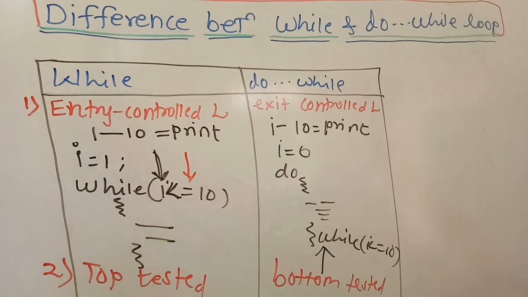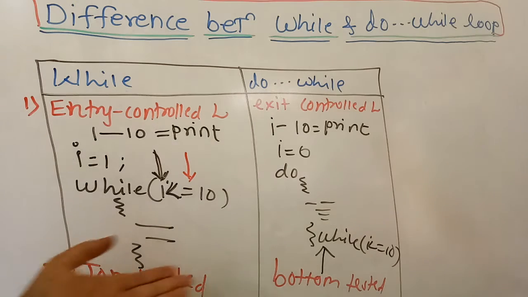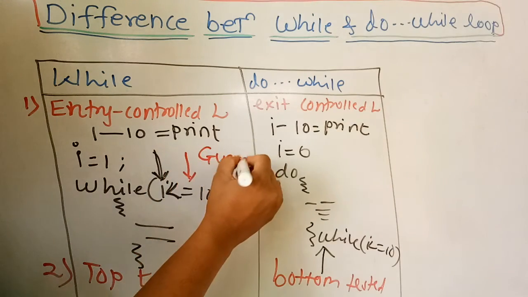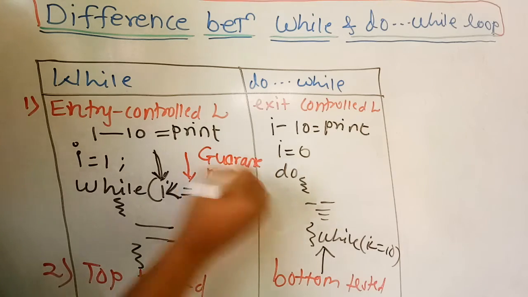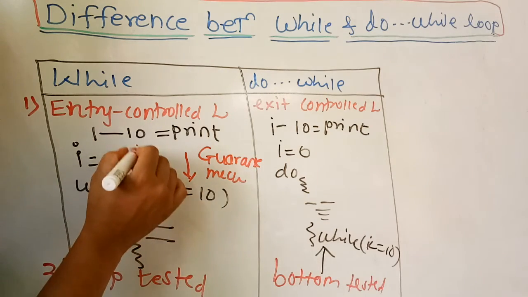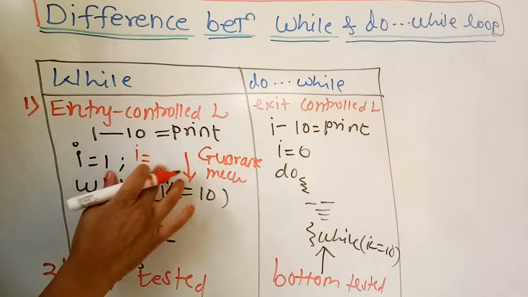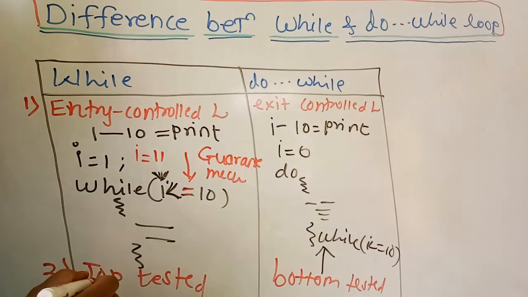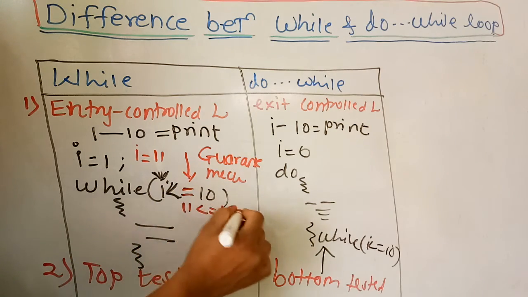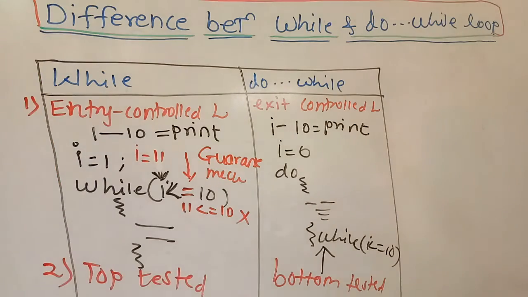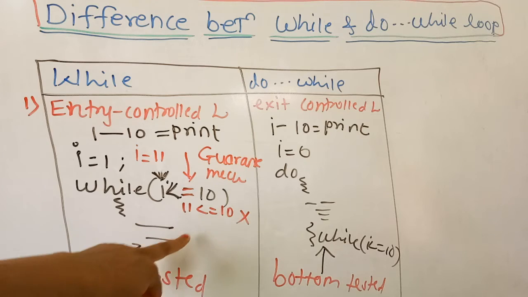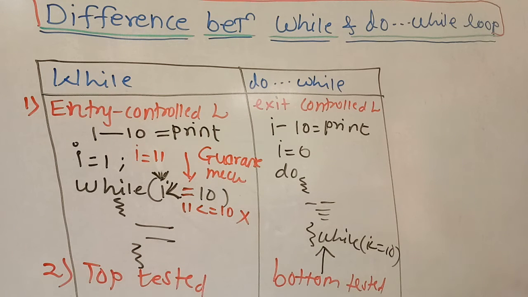There is one advantage with the top tested loop and one disadvantage with the bottom tested loop. Top testing gives us a guarantee. For example, if I is initially 11 and you check it against 10: is 11 less than or equal to 10? No. Then, as the check is at the entry point, the body is not going to be executed even a single time.